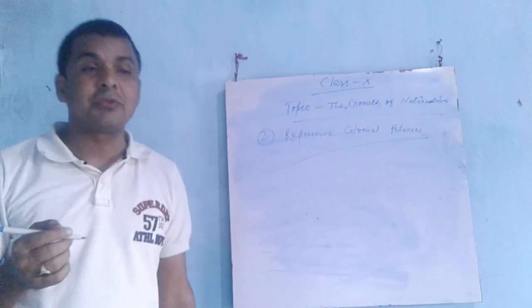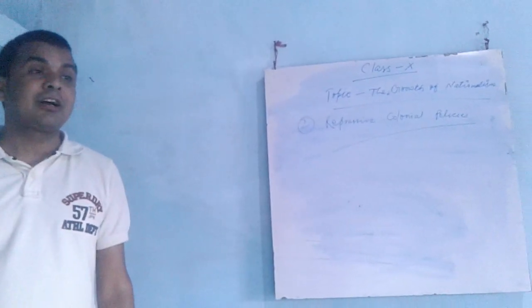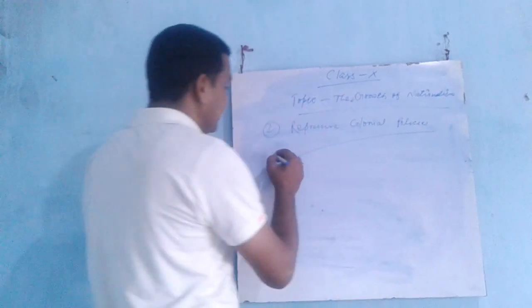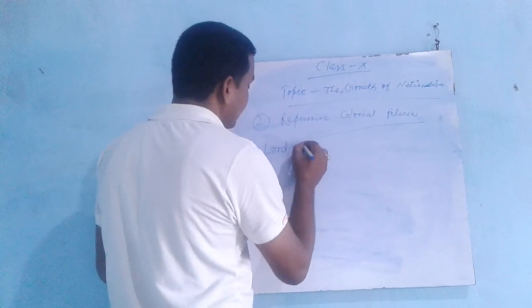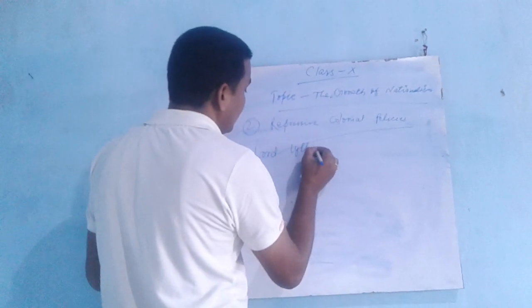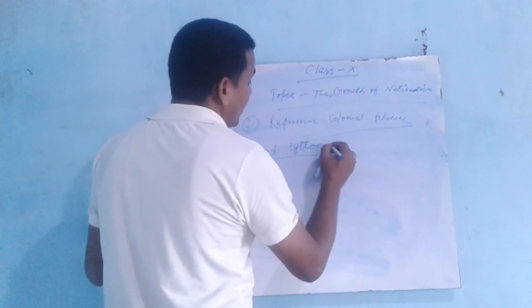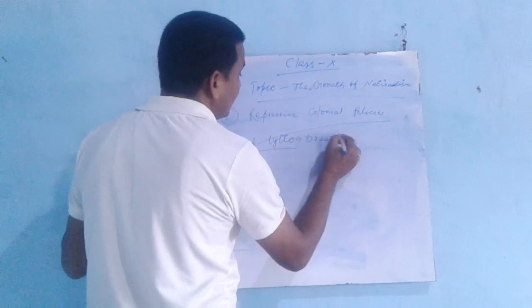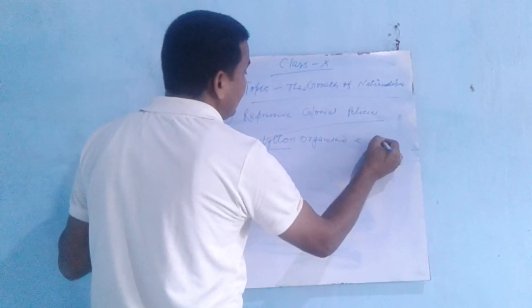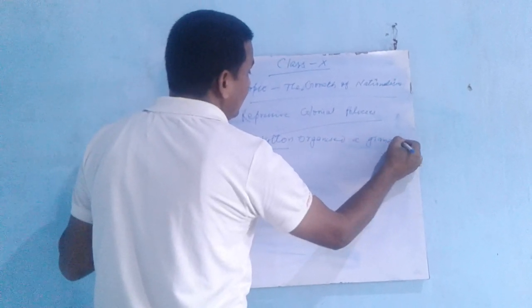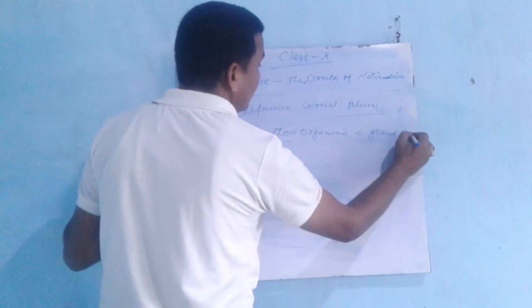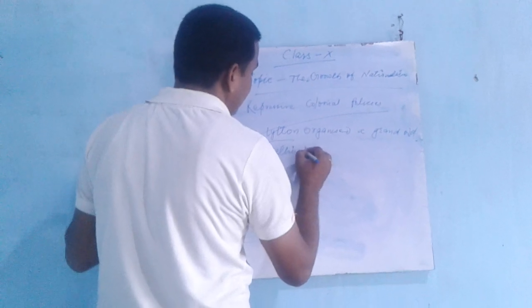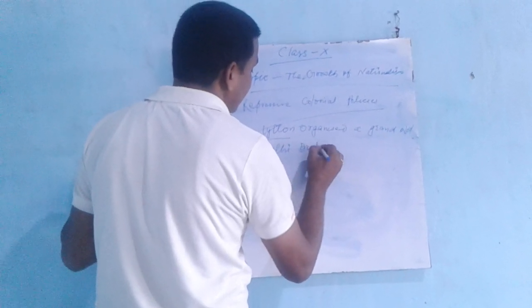Under that, point number one: Lord Lytton organized a grand old Delhi Darbar.